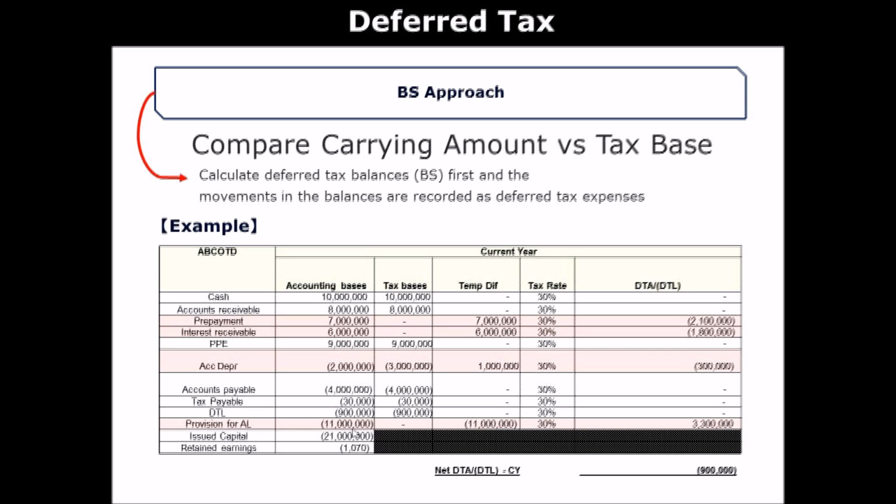Okay, so the next thing, maybe let's look at the provision for annual leave, because I've given you a couple of examples already. I think it can be more easily understood than the other temporary differences. So let me talk about this one. All right, so let's say provision for annual leave was $11 million.